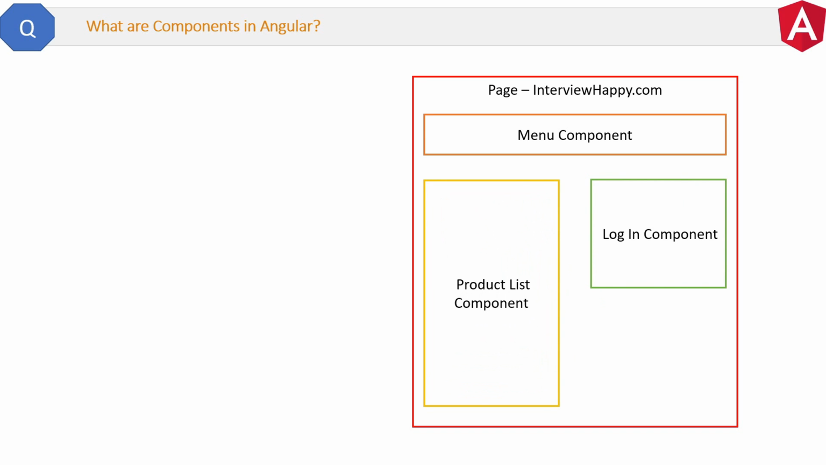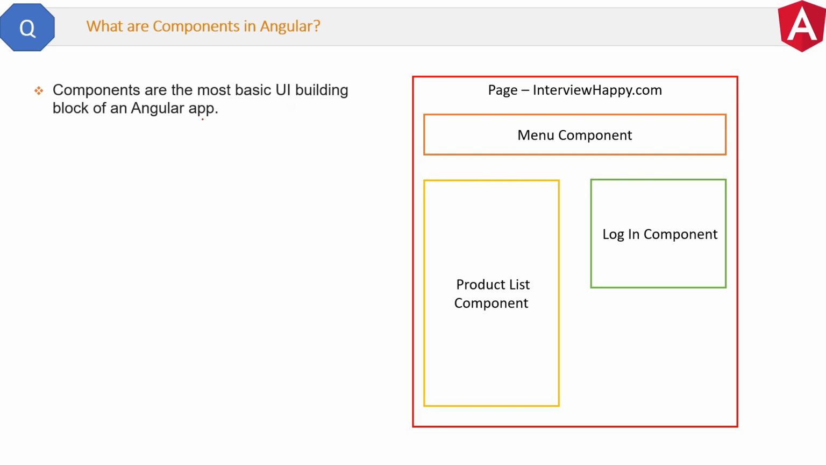So this is the idea of the component. In a single page there can be many components, and based on the request the components will be updated. So the page will remain the same, but the components will be replaced or refreshed from time to time. Now the definition of components is: components are the most basic UI building block of an Angular app.